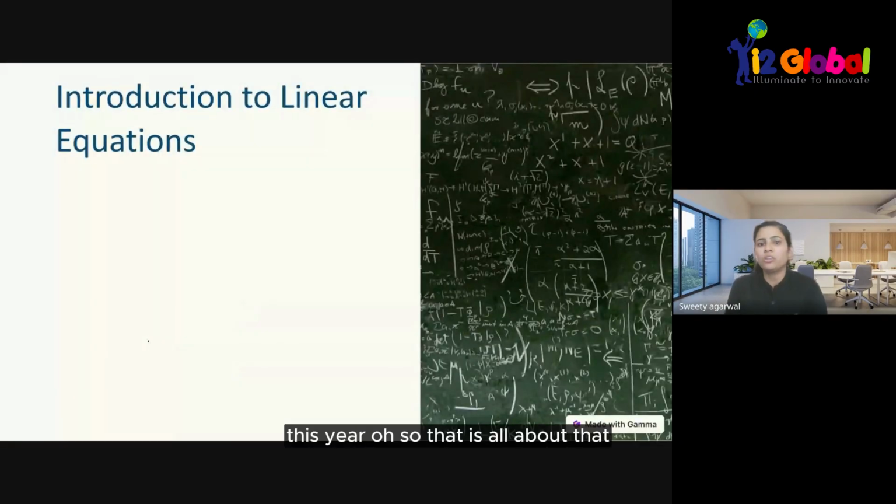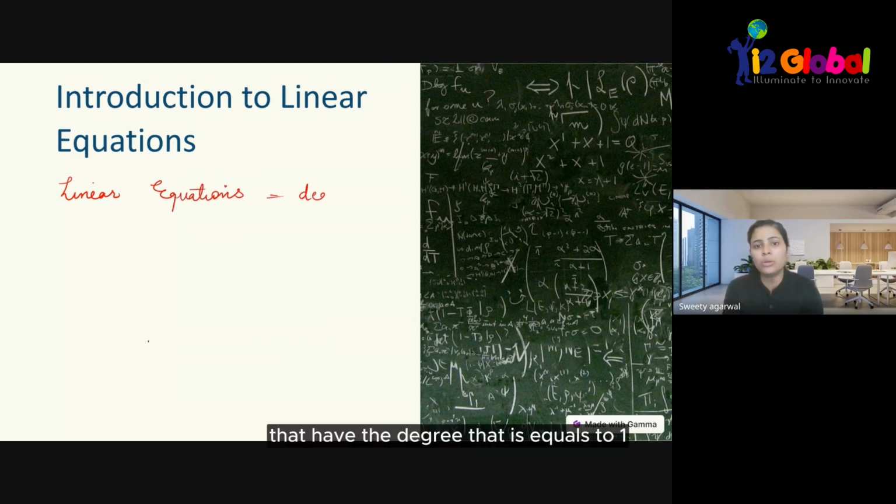Okay, so this is all about what I told you, an introduction to linear equations. First of all, we will just learn what linear equations are. I already told you that linear equations are the equations that have degree 1, that have the degree equal to 1. Now, why they are called equations, I told you that the degree should be 1.